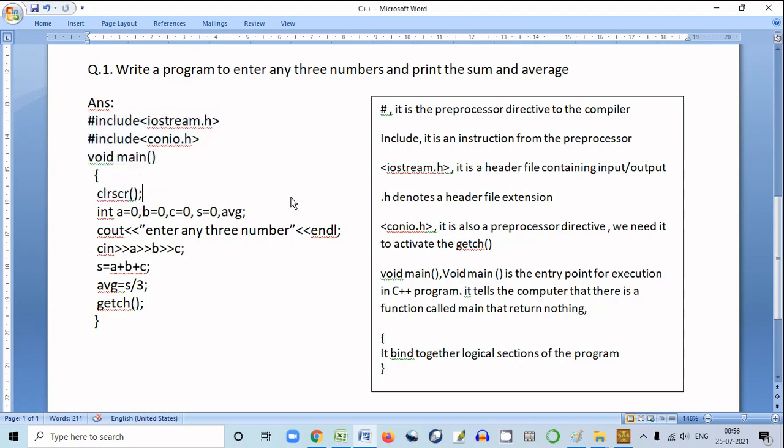Now let us first see the meaning of these lines. Okay, now see the hash sign over here. This hash sign is the preprocessor directive to the compiler.